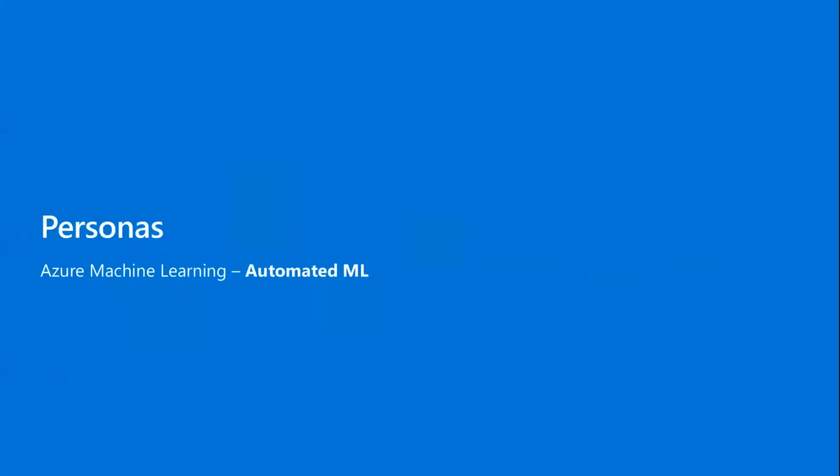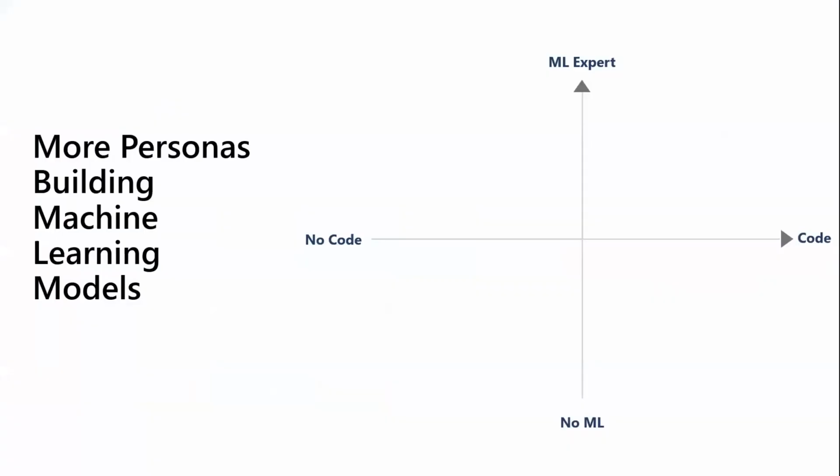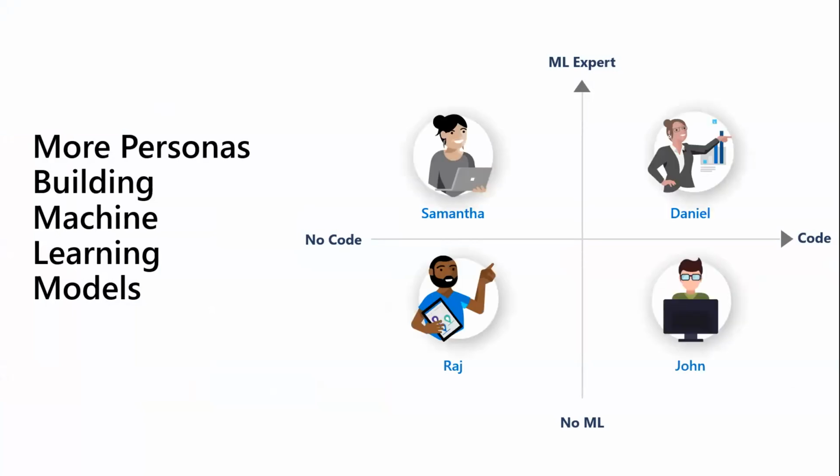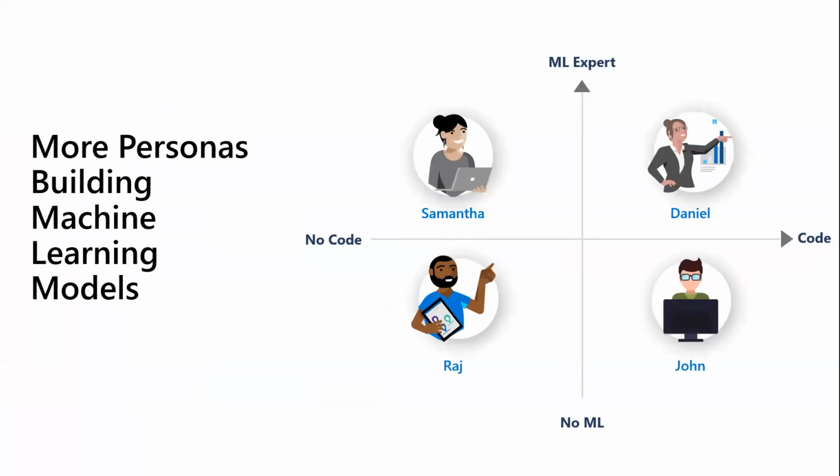So what I'm going to do now is introduce personas for us. We have seen the demand for AI growing, and we are talking about democratization. But let's talk about what that actually looks like. So I'm going to go ahead and tell you what this chart is. On our y-axis, we go from no ML experience to machine learning expert. And on our x-axis, we have coding comfort and preference going from no code to code. And let me introduce our four personas.